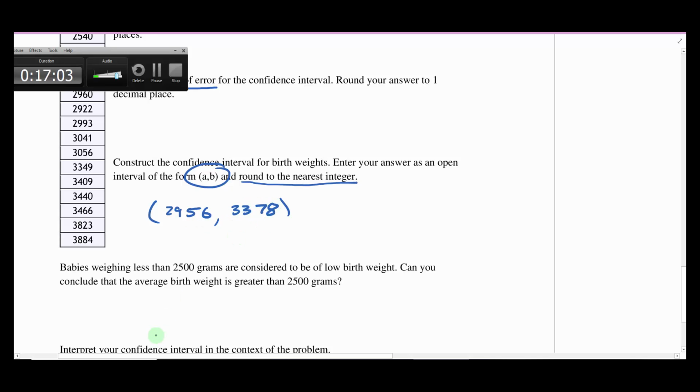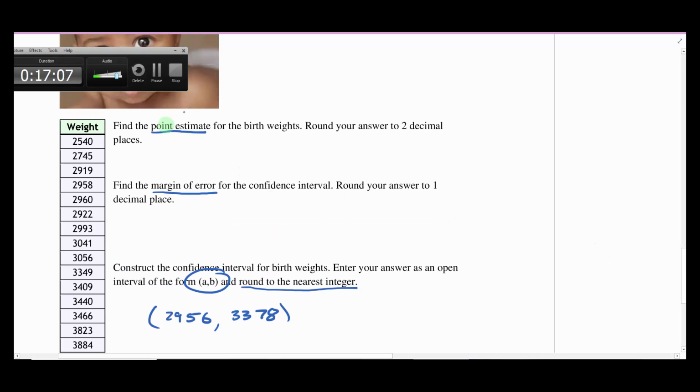Okay, so this is our confidence interval. Now, to go back and get these two things, the point estimate, I like to think of this as the midpoint. This is the midpoint of our confidence interval. It's what's directly in between these two numbers. It's also the mean of your raw data. So it's a midpoint or the mean of the data.